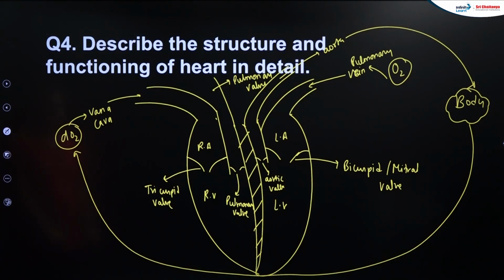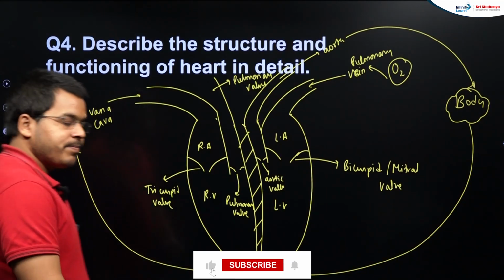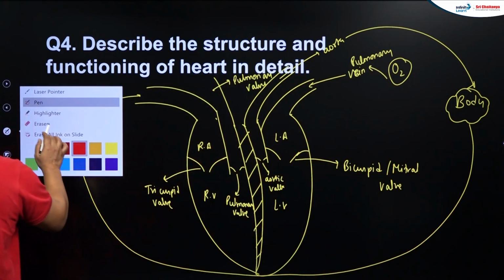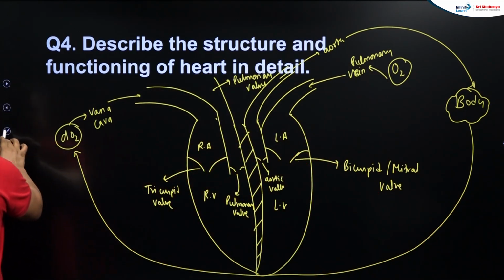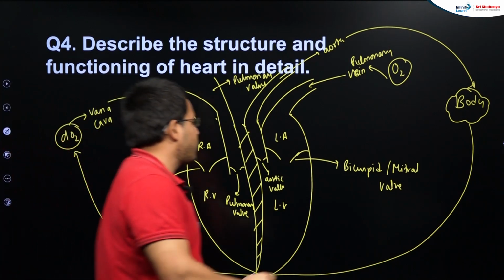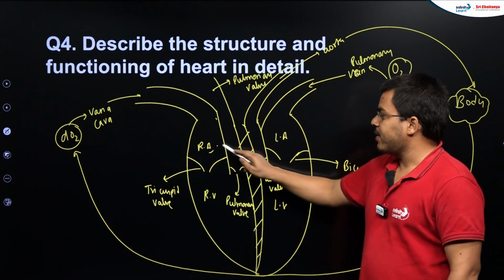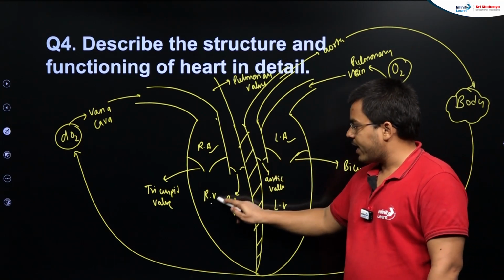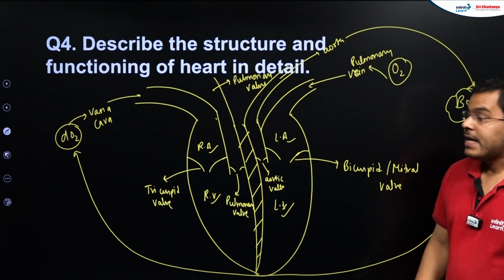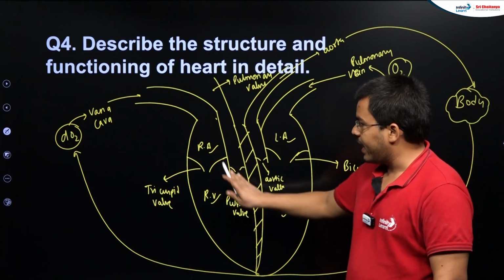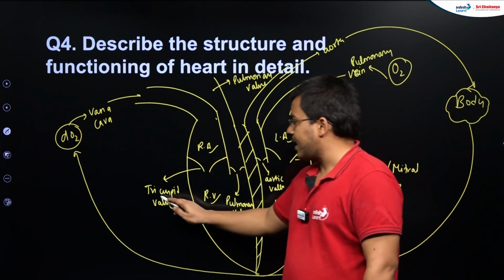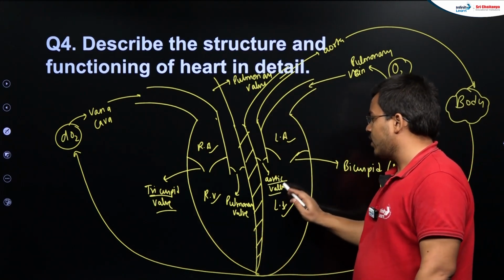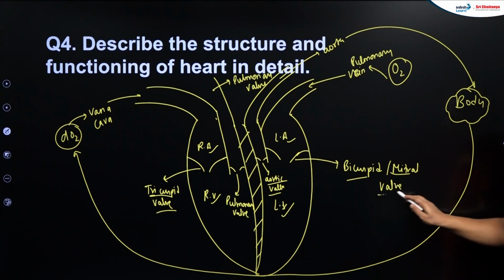Next, students, the 4th question: describe the structure and the functioning of the heart. First of all, we know that the heart has 4 chambers in humans, right? If you see the heart structure, first of all, we have 2 upper chambers, the left atrium and right atrium. After that, the downside chambers, the right ventricle and the left ventricle. Then your right atrium and right ventricle are separated by the tricuspid valve, and your left atrium and left ventricle are separated by the bicuspid or mitral valve.